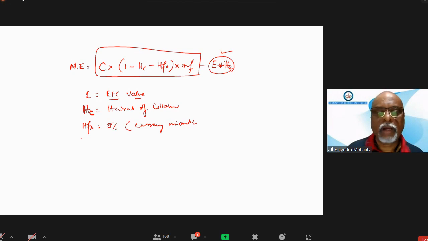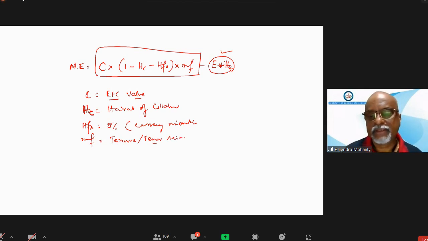Now I have told you the maturity factor, MF, is for what? Tenor mismatch, or tenure mismatch, same thing. This is the maturity factor. Now E is the exposure, and HE is the haircut for exposure.